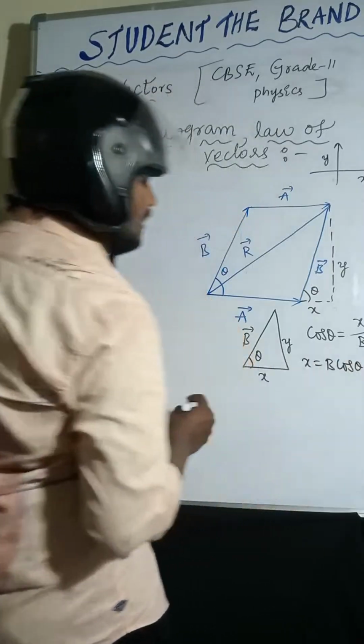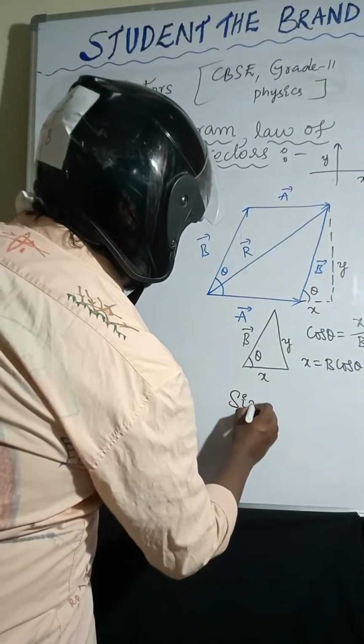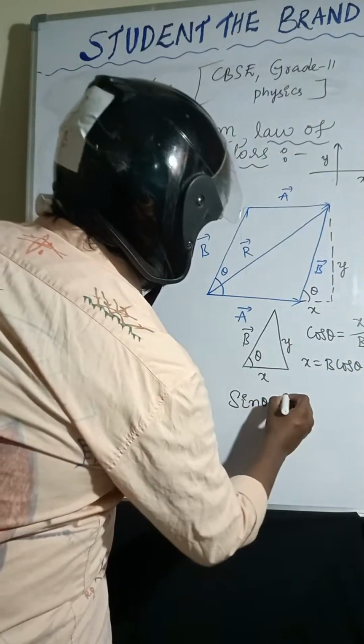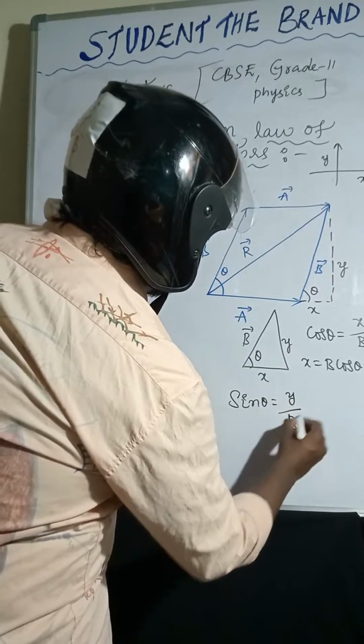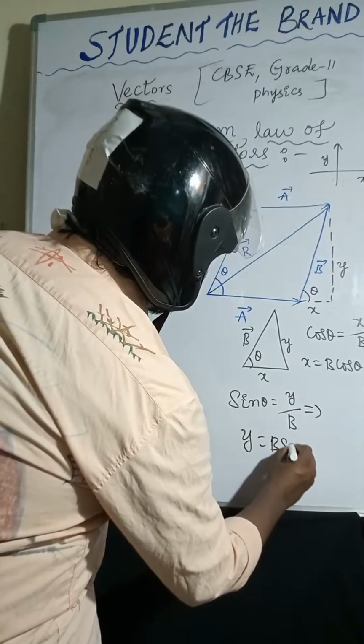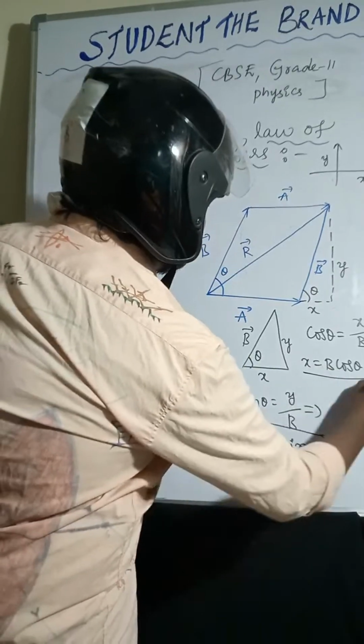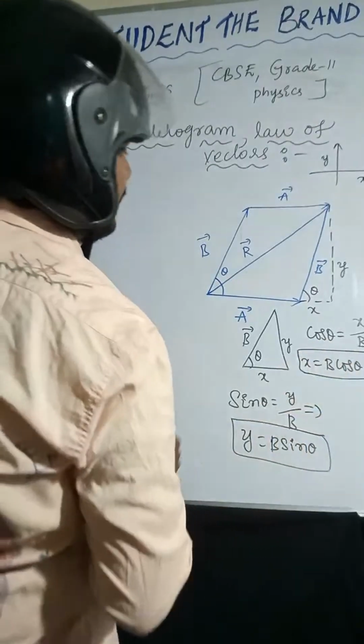Now, what is the sin theta formula? Sin theta is opposite side by hypotenuse, so y equals b sin theta, and x equals b cos theta.